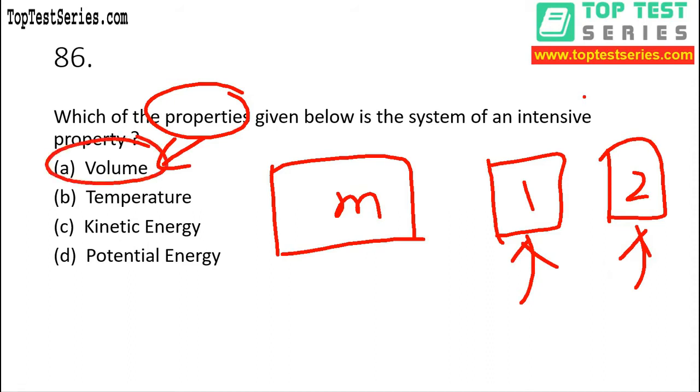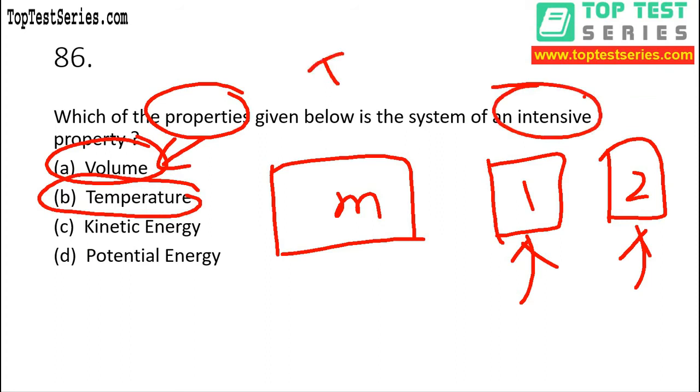Which means volume is an extensive property, because any property which obviously depends on mass is known as an extensive property. Anything which is not dependent on mass is known as an intensive property. All right. Now temperature, it is not dependent on mass, it is an intensive property. Just remember this, intensive and independent, both are the same, right?